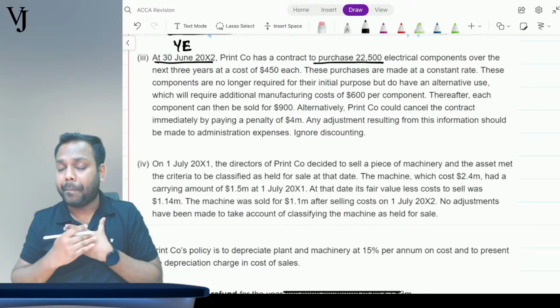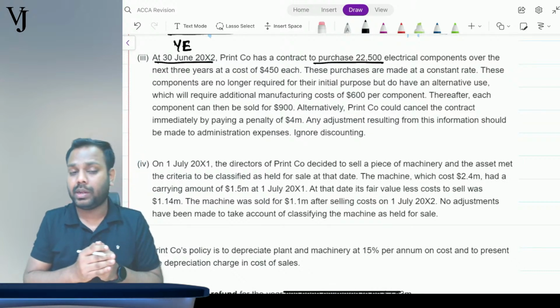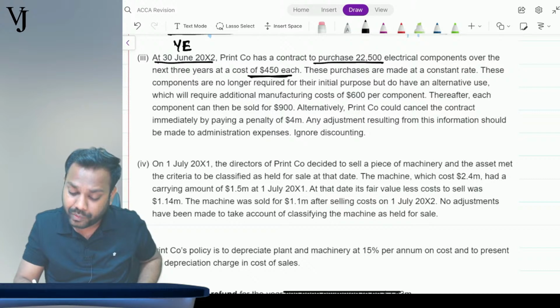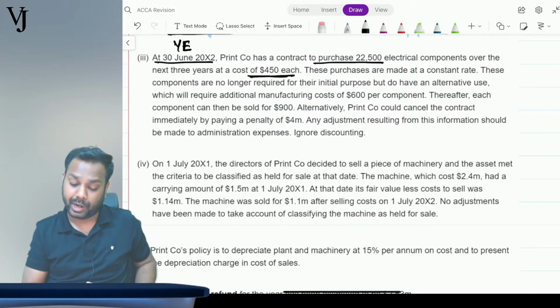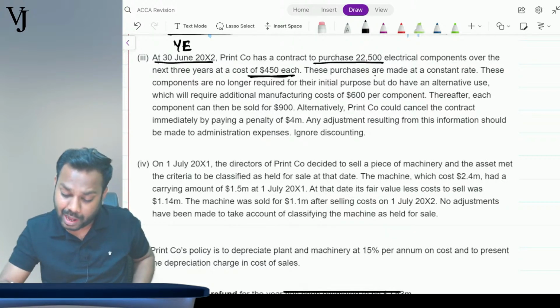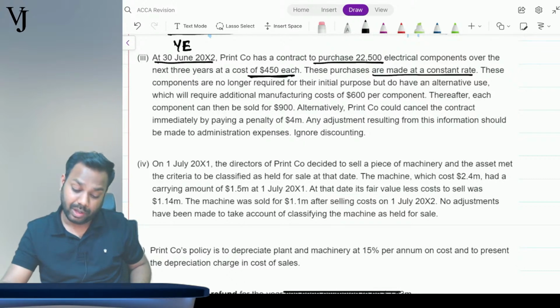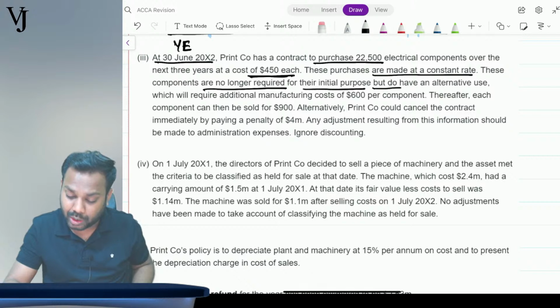Meaning thereby I am bound to purchase 22,500 units of a particular product over the next 3 years, the cost of which is 450 per product. These purchases are made at a constant rate, means the rate is fixed. These components are no longer required for their initial purpose, but do have an alternative use.